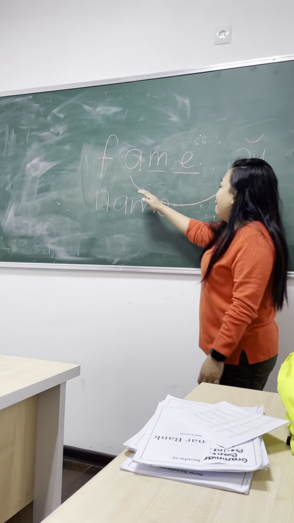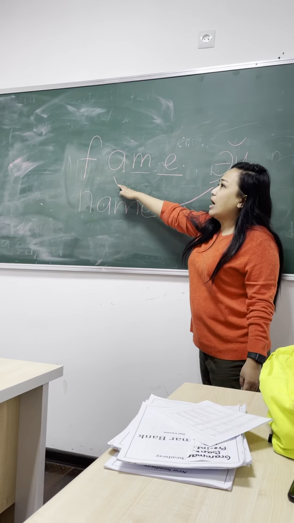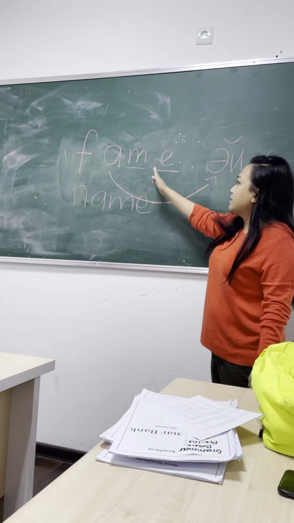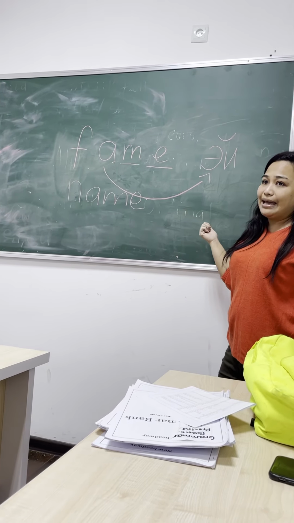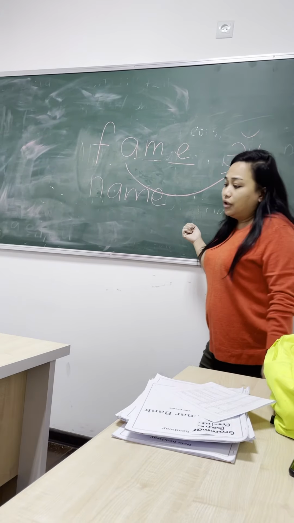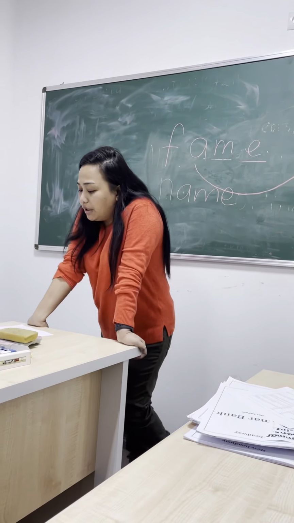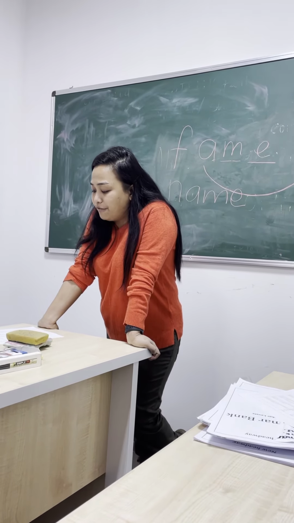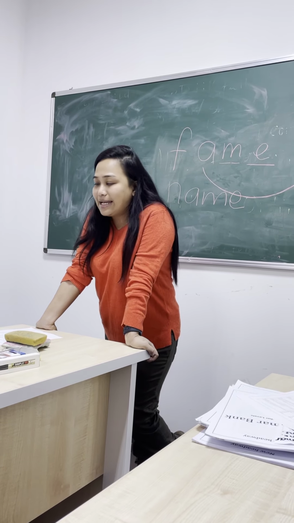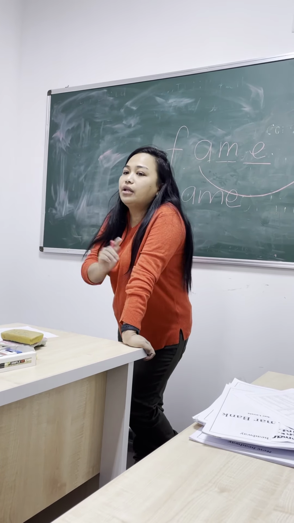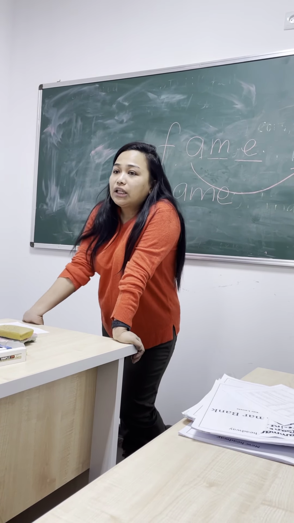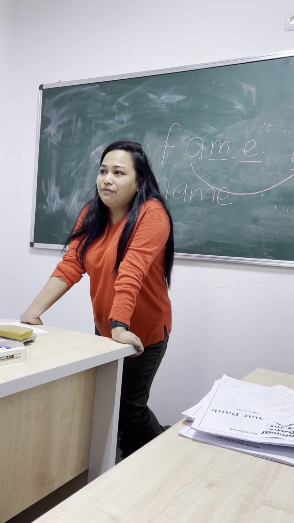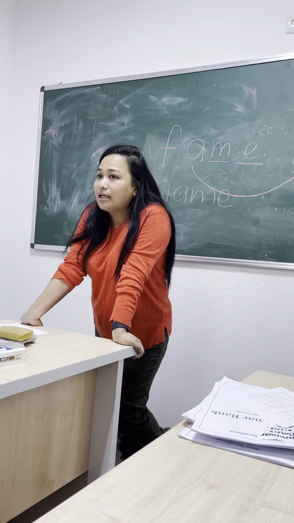Again, if after the letter A comes one consonant and one vowel, it will be the long A. Understood? Look at the example that I have indicated there: name, face, lake, plate, and snake, and a lot of things more. Understood? Do not forget, so that even if Hannah is not here, you know how to read.